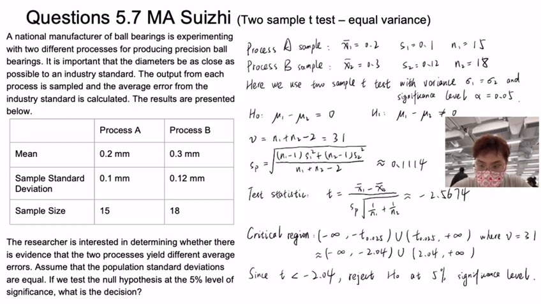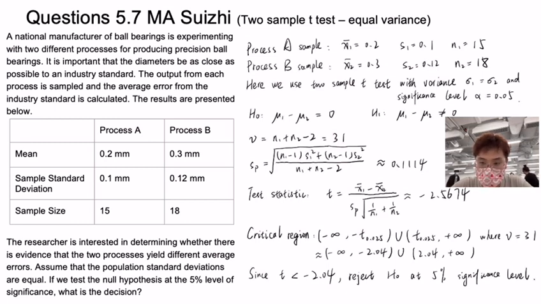Here we are given statistics of two samples from two processes respectively. For process A, the sample mean is 0.2, the standard deviation is 0.1, and the sample size is 15. For process B, the sample mean is 0.3, the standard deviation is 0.12, and the sample size is 18.